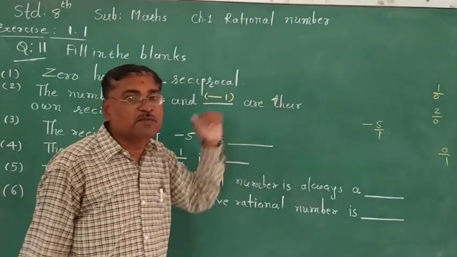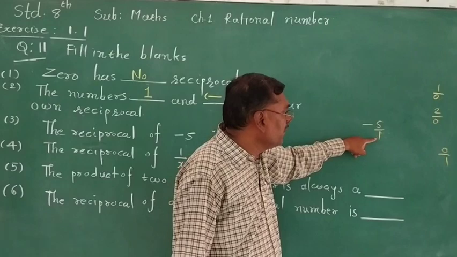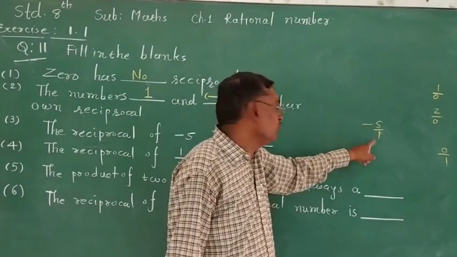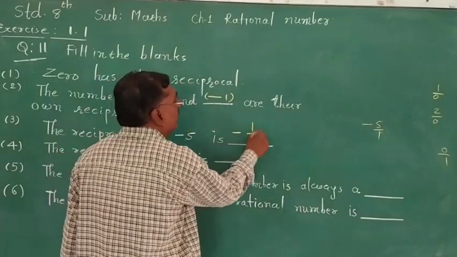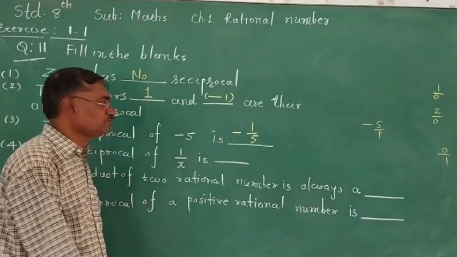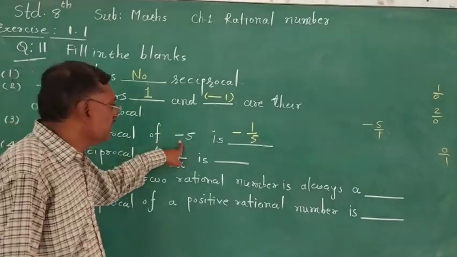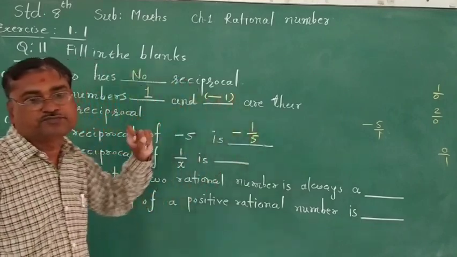This number and this number are the same. Now swap denominator and numerator. What will be obtained? Negative will be the same, 1 upon 5. The reciprocal of -5 is -1 upon 5.